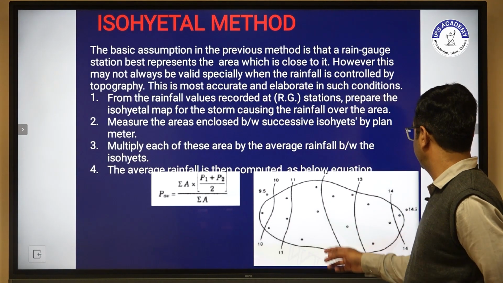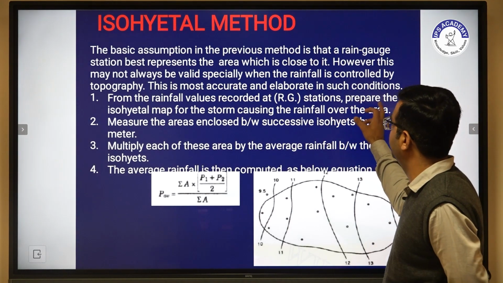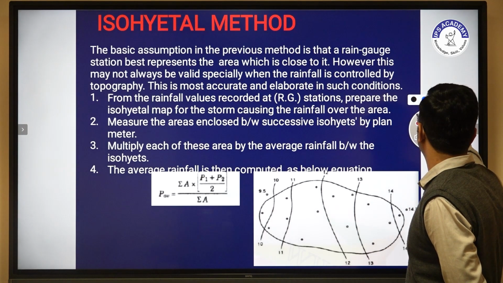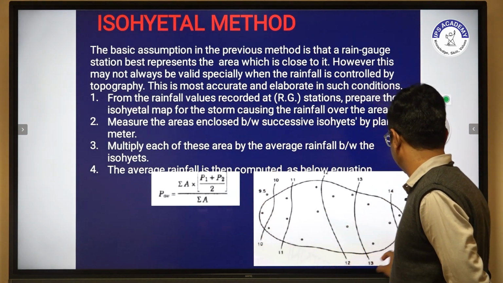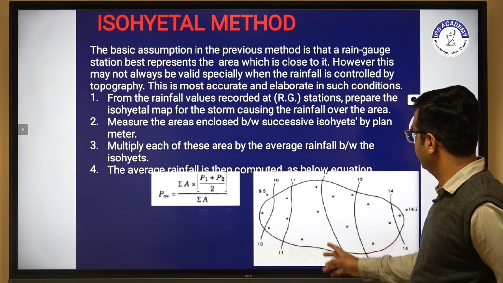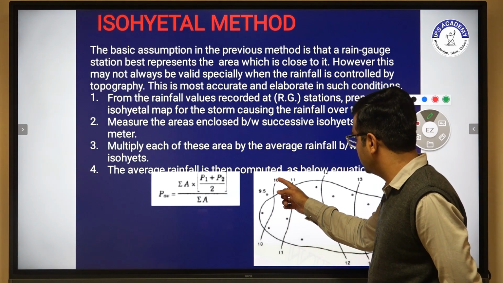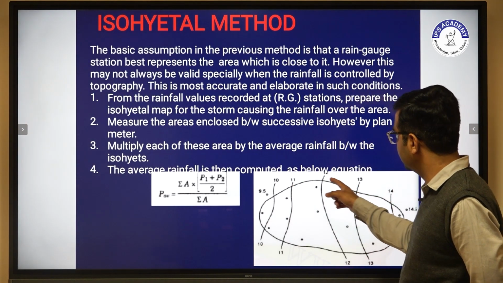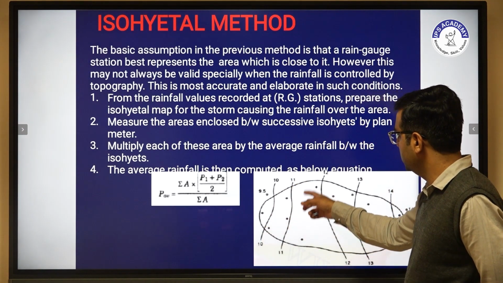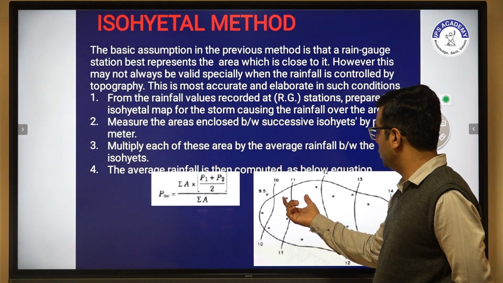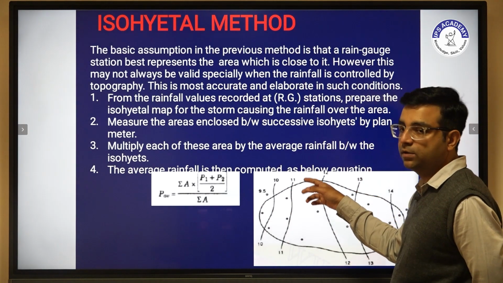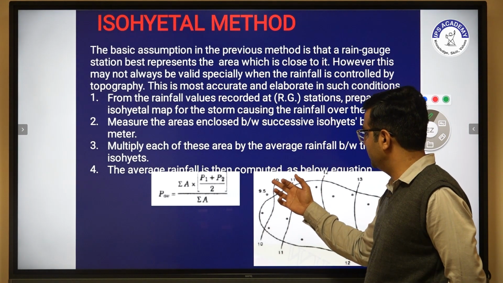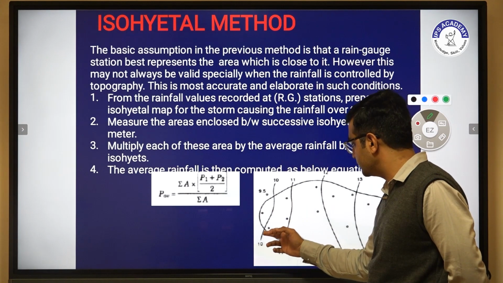Now, from the rainfall values recorded at rain gauge stations, we prepare the isohyetal map. So what do we have to do? We have to create an isohyetal map. In this isohyetal map we can clearly see the lines of 10, 11, 12, 13, 14. These are the isohyets, and our interest is to determine the rainfall with the help of these isohyets. So 10 and 11: this area shows 10 mm rainfall.